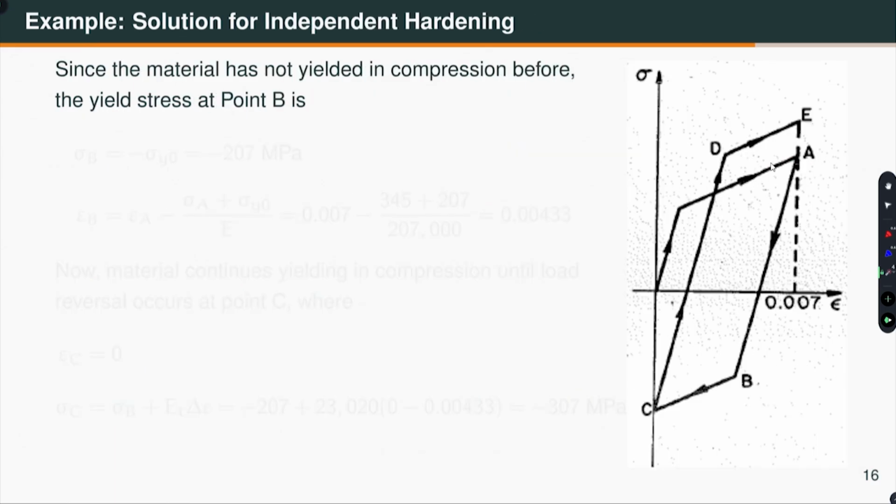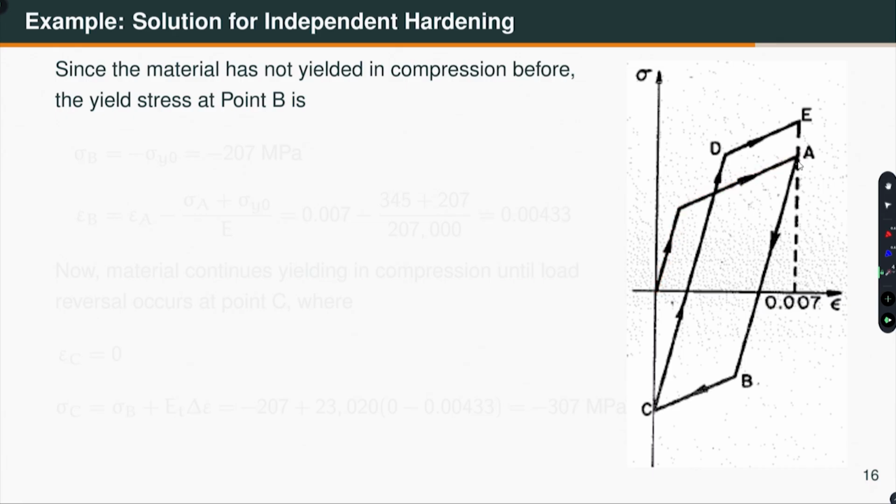Okay. Now, let us look at independent hardening. So, the material does not remember what has happened in tension when you take it to compression and vice versa. Okay. So, we have gone up to this point, right.